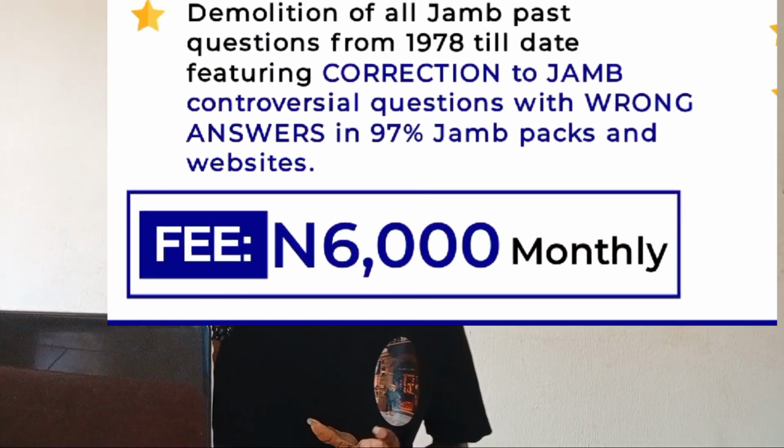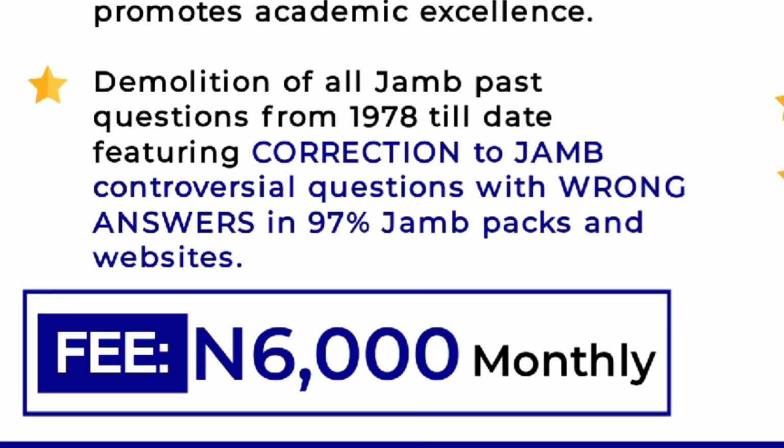Then also in UST we solve past questions from 1978 till date, and we provide correct answers to those wrong answers in Jamb packs, in these CBT sites and all that. Many of these sites have wrong answers. If you have done a level of preparation but you don't know, that's why you should be in UST, because many of these sites have wrong answers. There are so many controversial questions that Jamb has asked in the past, and they will still ask. So you must know the correct answers. This is one of the features of UST.